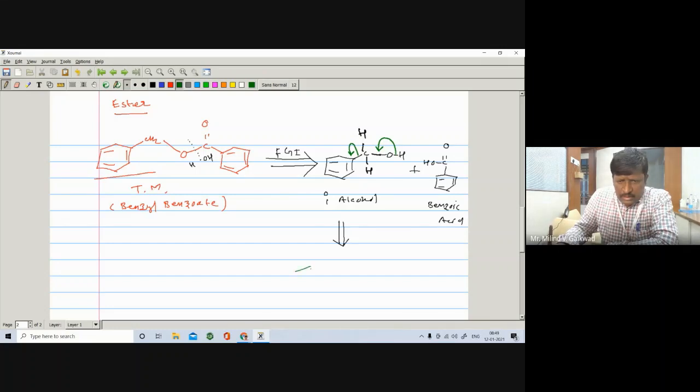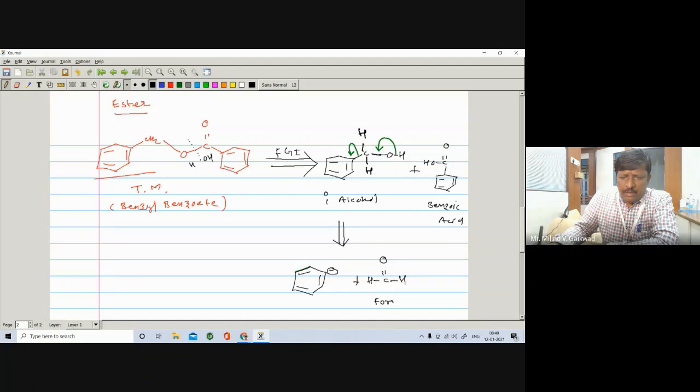So you can get here a benzene with pi bonds and a C negative, and plus H C double bond O and H. What is that?